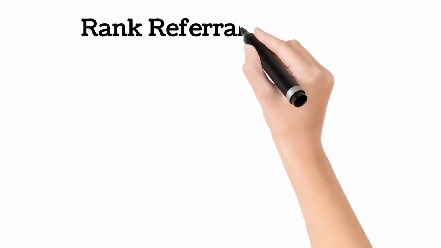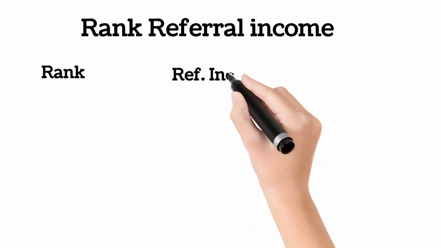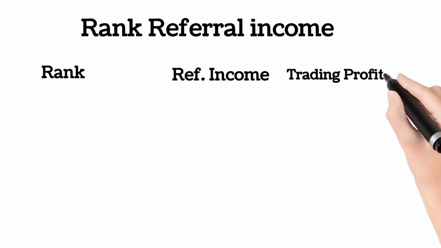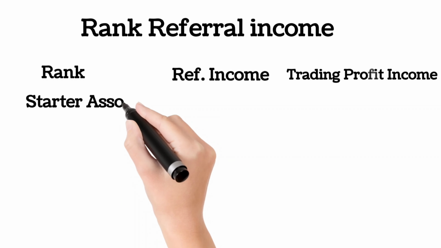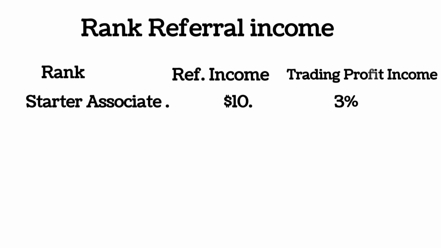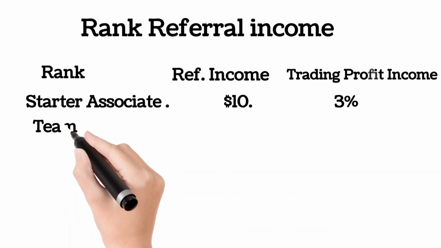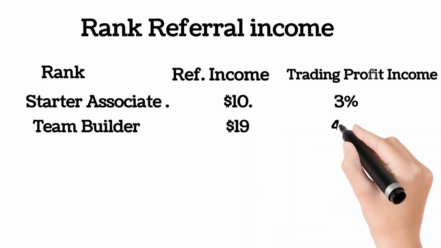Next is rank referral income. Each rank has different referral income and trading profit income associated with it. Upon achieving the starter associate rank, you receive $10 in referral income and 3% in trading profit income. At the team builder rank, you receive $19 in referral income and 4% in trading profit income.